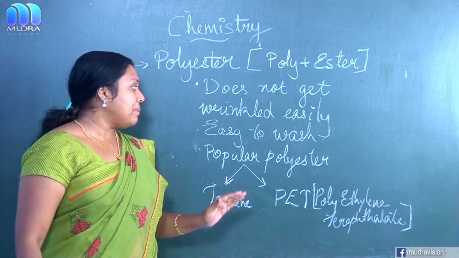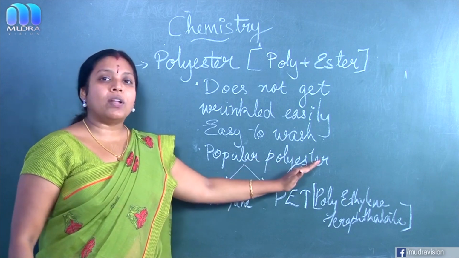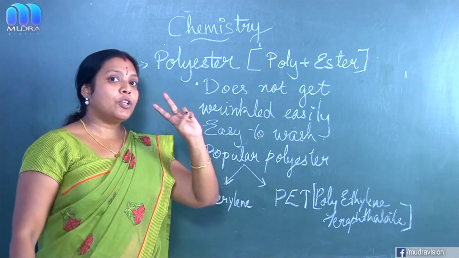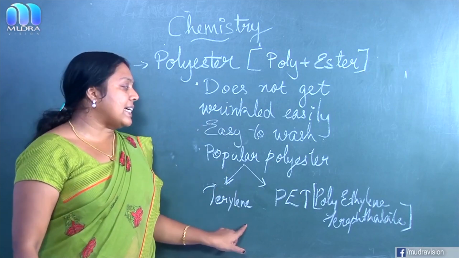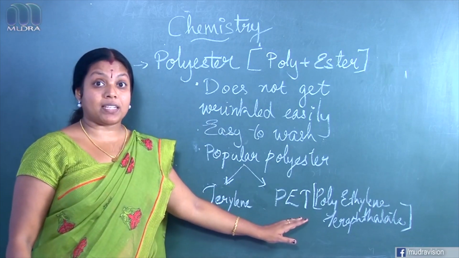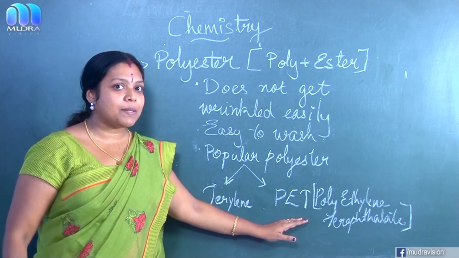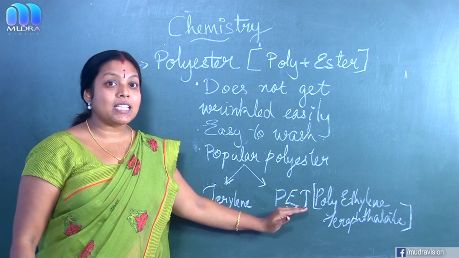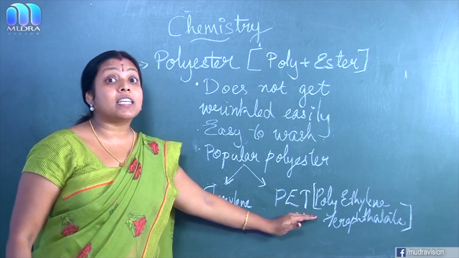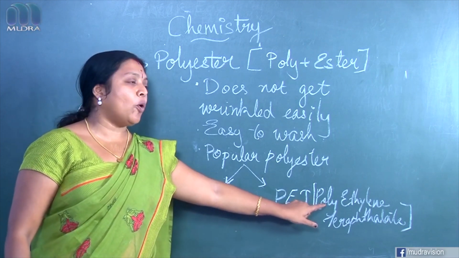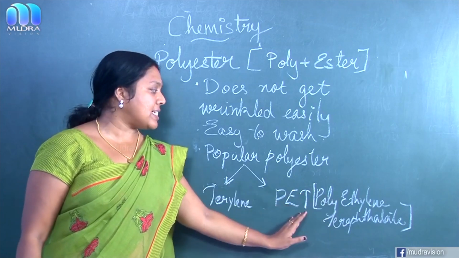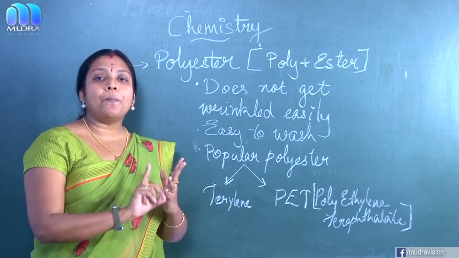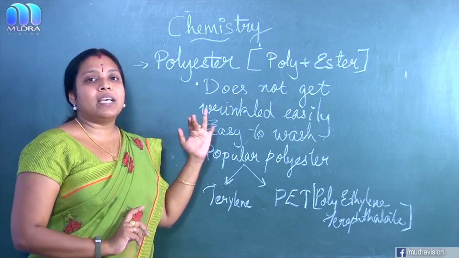Then the popular polyester types. Among so many polyester types, two are famous. One is terylene and the second one is PET. Did you hear about PET? Terylene and PET. PET full form is polyethylene terephthalate. P for poly, E for ethylene and T for terephthalate. These are the two main popular types of polyester.